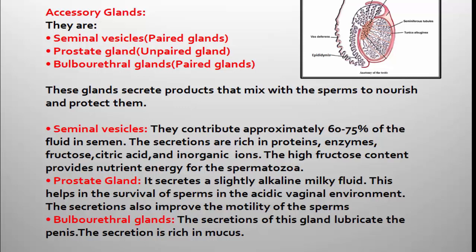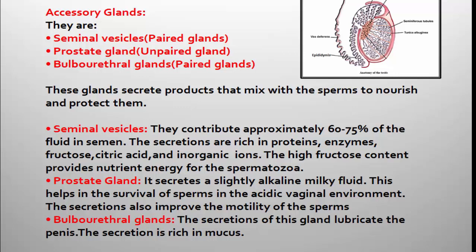Seminal vesicle secretion contributes approximately 60 to 75% of the fluid in the semen, and the secretions are rich in proteins, enzymes, and, very important, fructose. Fructose is a carbohydrate, and it is richly present in the secretion of the seminal vesicle.